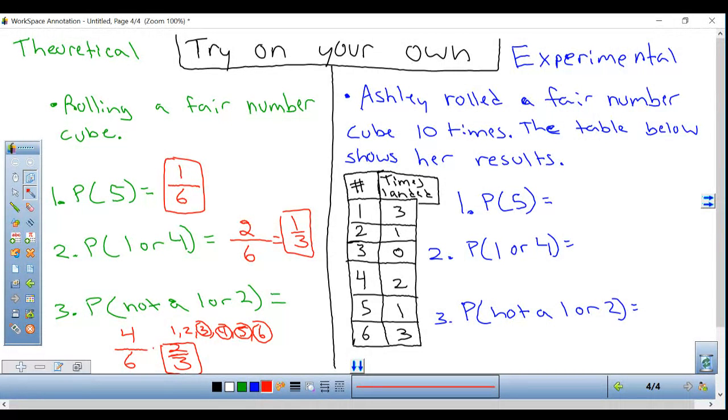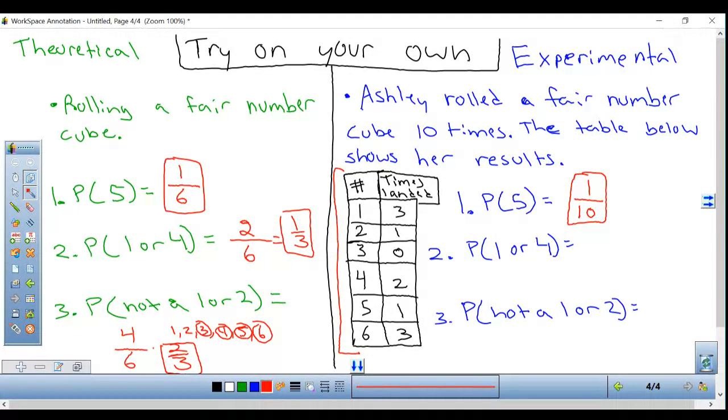That is theoretical, what should happen. Experimental is based on an experiment. We have another table here. Ashley rolled a fair number cube 10 times. The table below shows the results. So I don't care about what a dice should or should not land on anymore. All I'm concerned with is this table over here. And luckily, in this question I don't even need to calculate the total because the question already told me she rolled it 10 times. So what's the probability of landing on a 5? Number 1, I know my bottom number, 10, because that's how many times the experiment was done. And how many of them were 5? Well, I go to my table. The number 5 was rolled 1 time. The probability there is 1 out of 10.